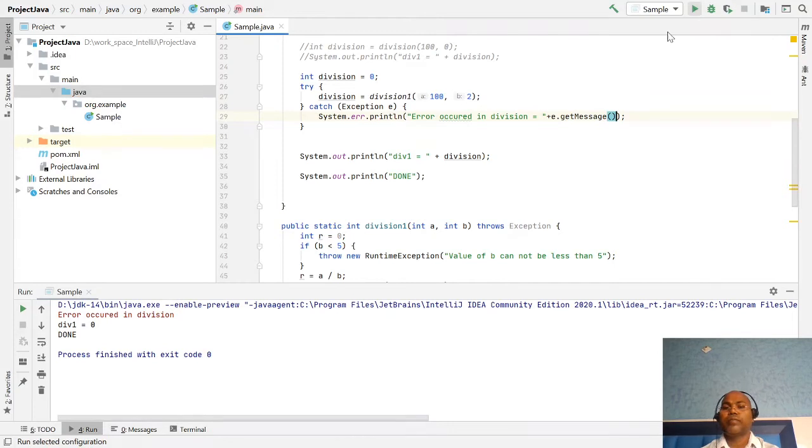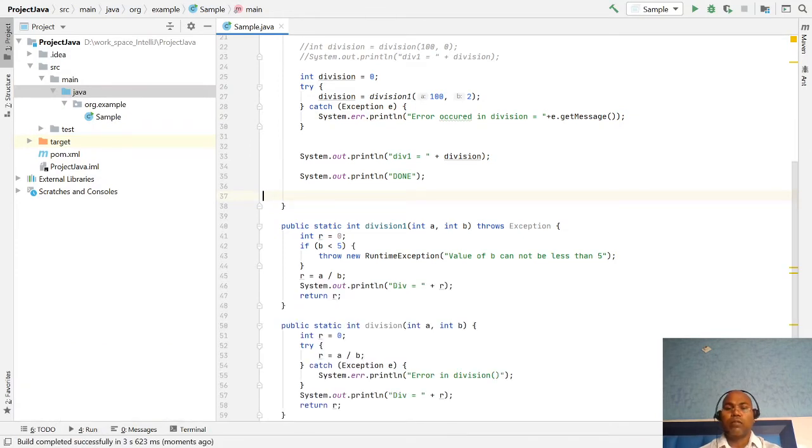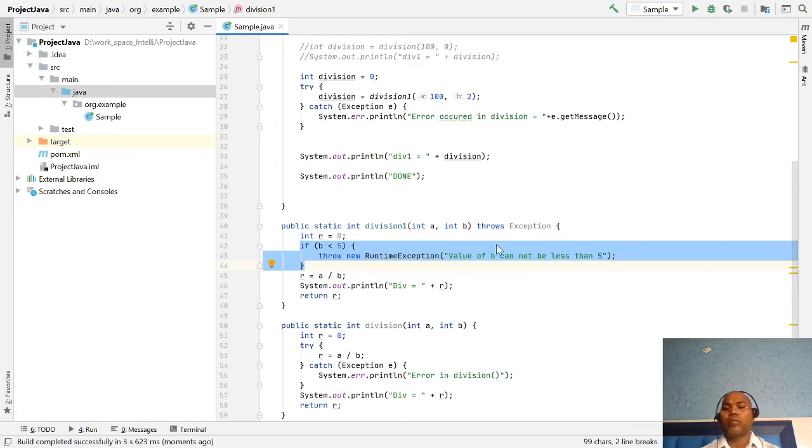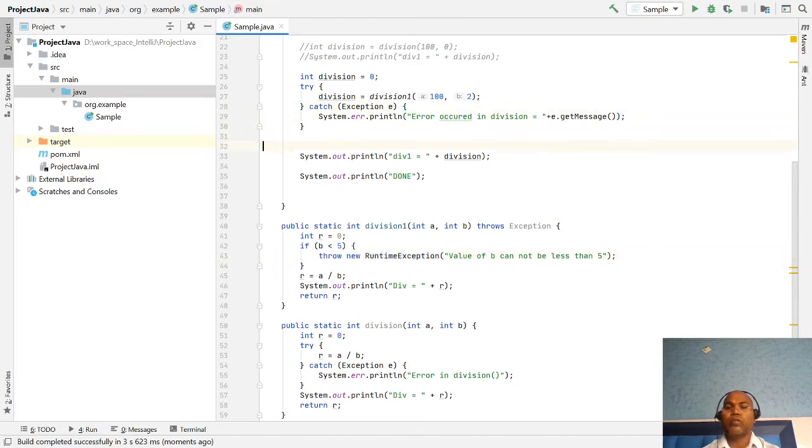Now if you run it, you get the proper message: the value of b cannot be less than 5. Sometimes our system by default does not support some kind of operation and throws an exception, and sometimes our business lead says I want a particular line to throw an exception. So we have to use the keyword throw, and whichever kind of exception, checked or unchecked, you have to write here and propagate it.